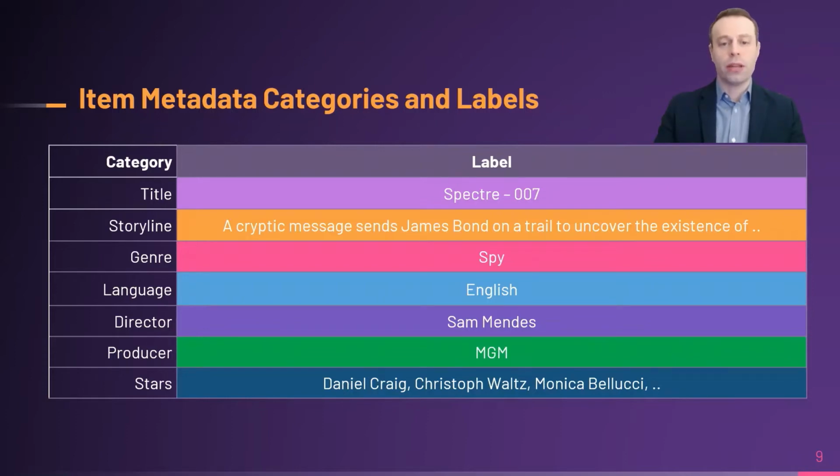Each category will have its own label values. For example, a category like genre can have different labels such as drama, action, or a spy movie. This type of metadata exists for all items. I'm presenting this example so that in the back of your mind, you can map this setting to your own applications and decide what type of categories and labels are applicable in your case and what metadata you have available or you would need.